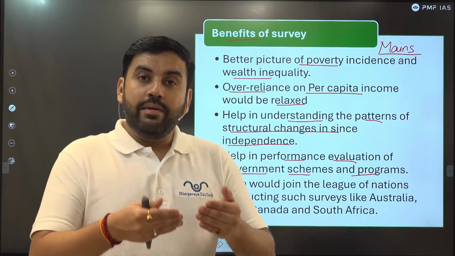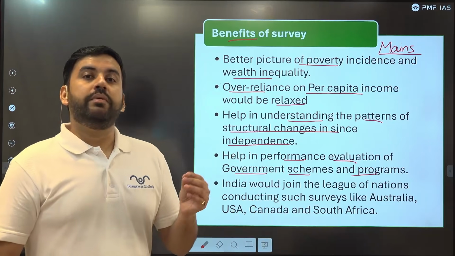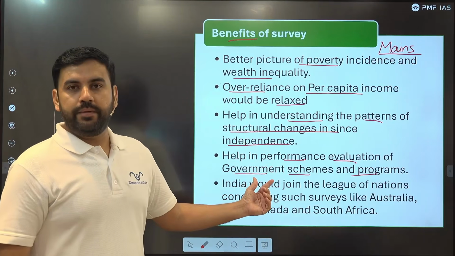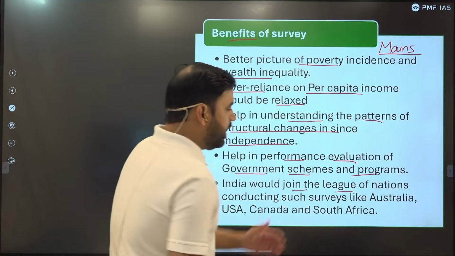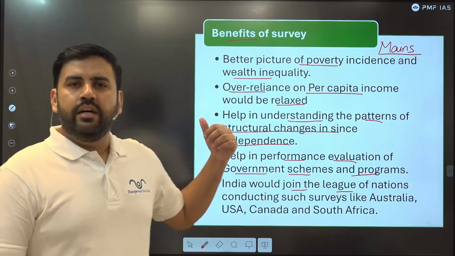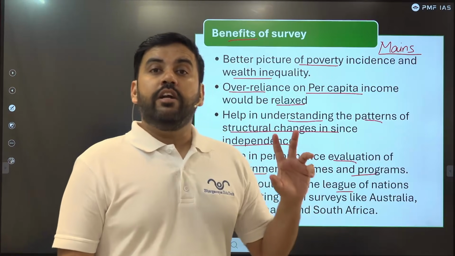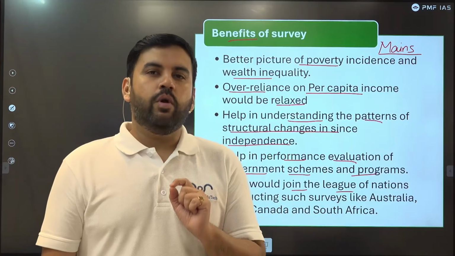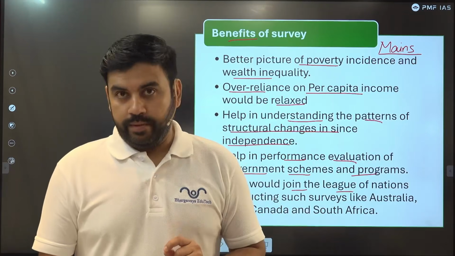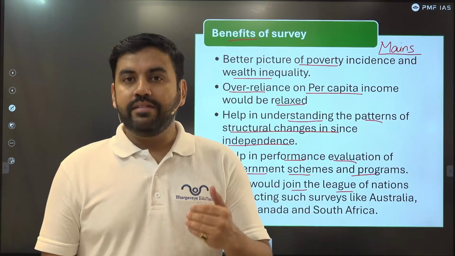So performance appraisal of a particular government scheme would be easy given this survey. Coming to the next, India would join the league of many nations like Australia, US, Canada, South Africa, where these kind of surveys are already being conducted. Now, let's not be too optimistic about this survey because this survey may have certain limitations.